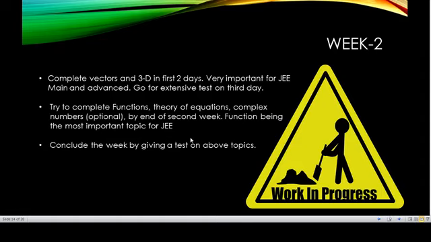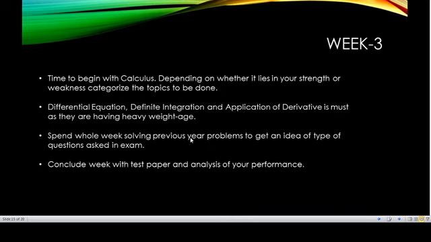The weightage is not that good in Advanced and Main in recent years. And even if it is there, the questions are not that easy to crack from complex numbers. The chapter is also complex, and so are the questions from complex numbers. Now it is time to begin with calculus.